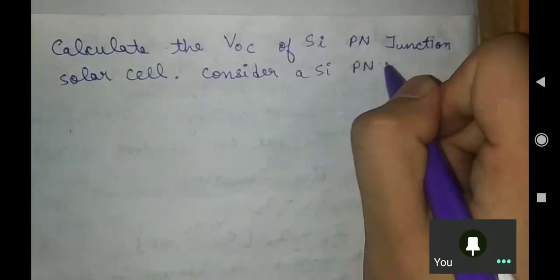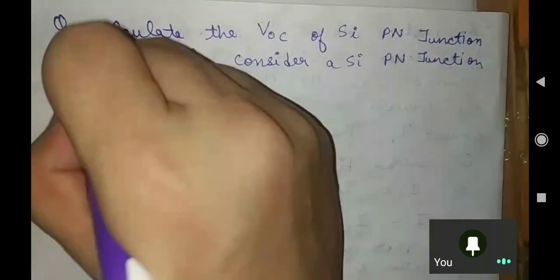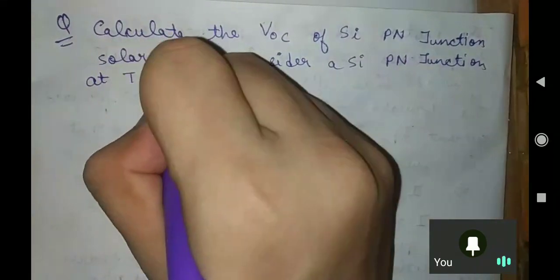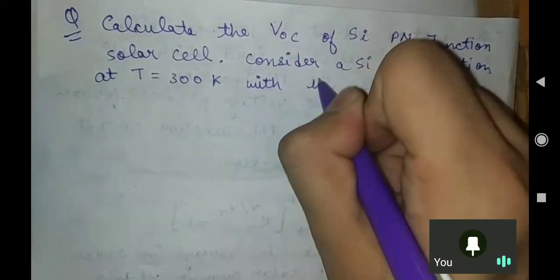Consider a silicon PN junction at T equal to 300 Kelvin with the following parameters.